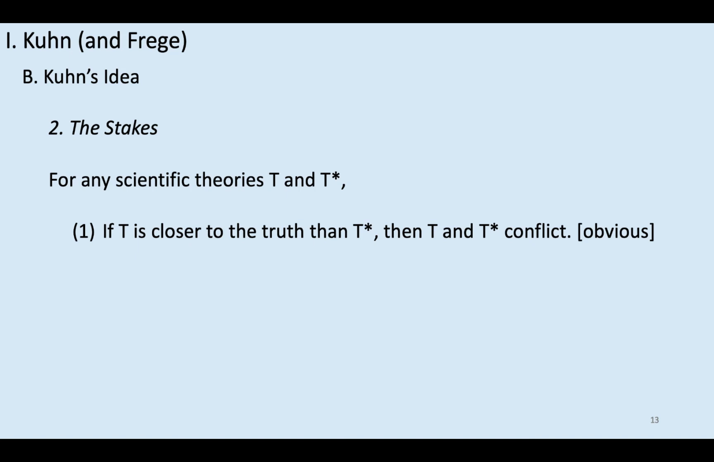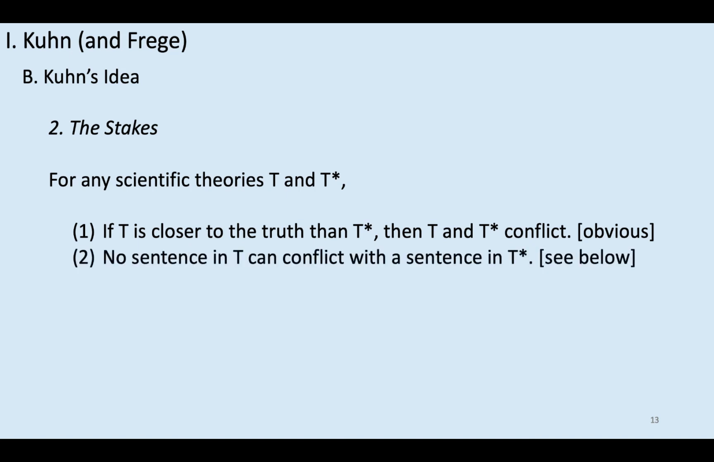So it doesn't make any more sense to say one is in conflict with the other than it makes sense to say that blue and yellow are disagreeing about any of the particular claims that they disagreed about, or that they didn't disagree about, but appeared to disagree about. Premise 2. No sentence in T can conflict with a sentence in T star. Now, why does Kuhn think that no sentence in a scientific theory can conflict with a sentence in another scientific theory? We're going to go over that in some detail below, but what I want you to see is this. It basically falls out of accepting Fregean descriptivism about reference for natural kind terms.